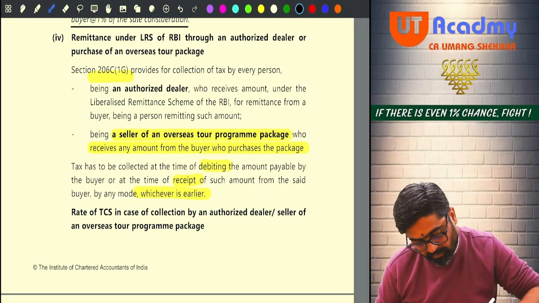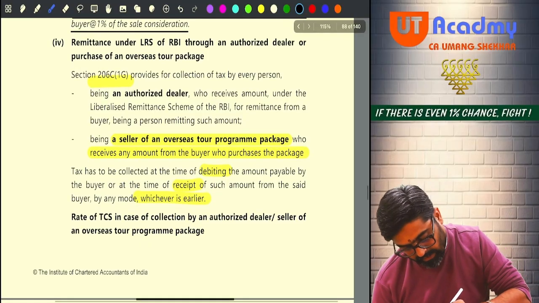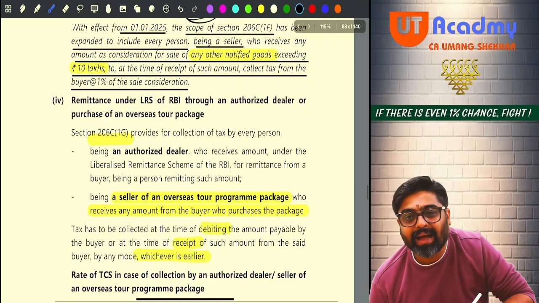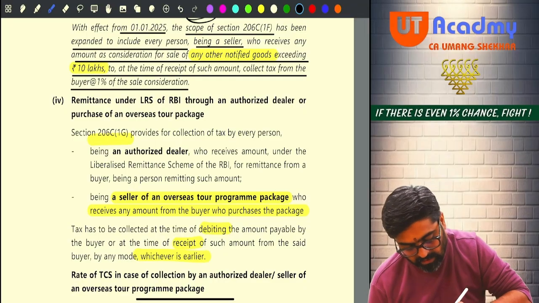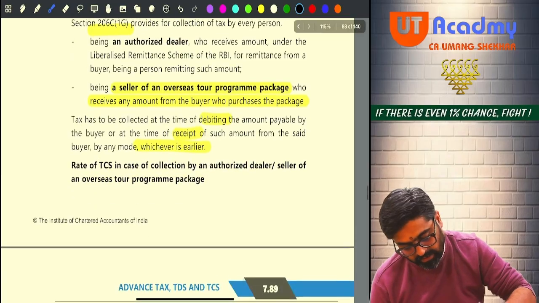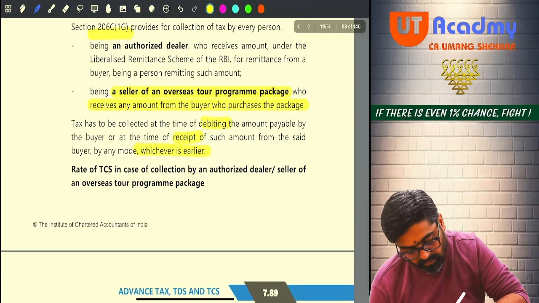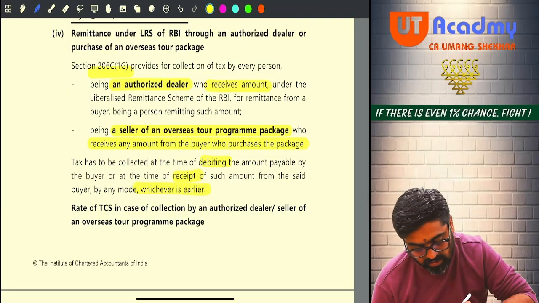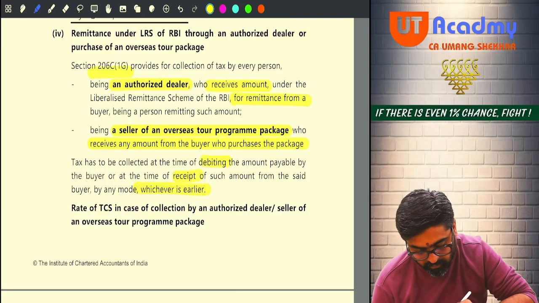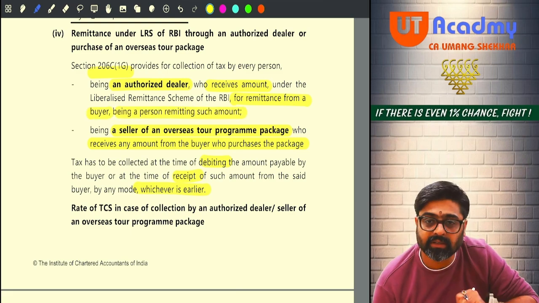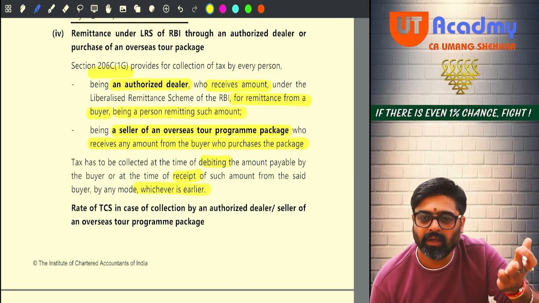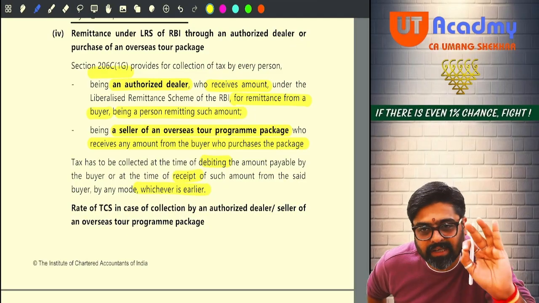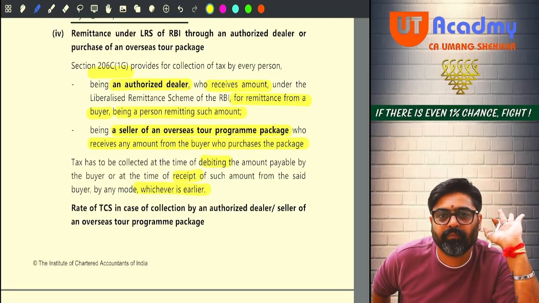So what will happen here? See, remittance under the liberalized remittance scheme of RBI through an authorized dealer, or purchase of an overseas tour package. An authorized dealer who receives amount under the liberalized remittance scheme for remittance from a buyer, being a person remitting such amount. In short, you are purchasing a foreign tour package of any amount, or you are purchasing foreign currency, in short.